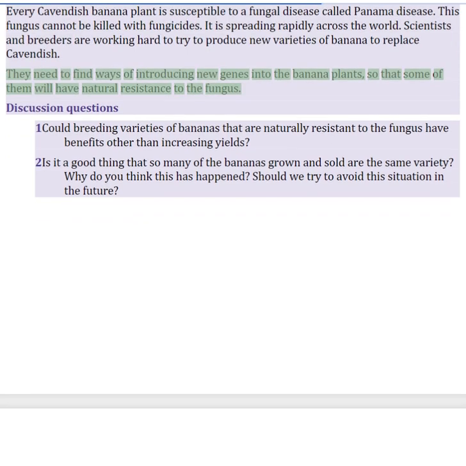They need to find ways of introducing new genes into the banana plants, so that some of them will have natural resistance to the fungus.